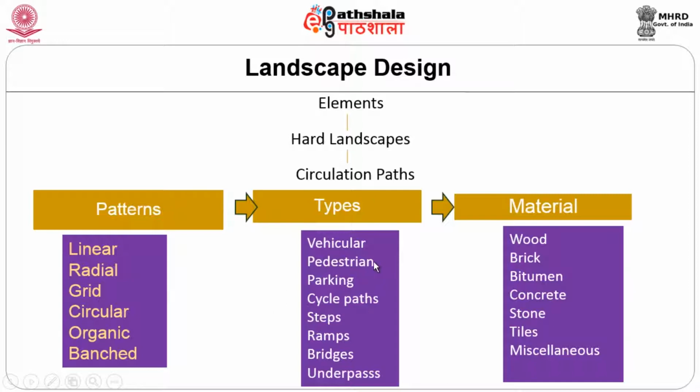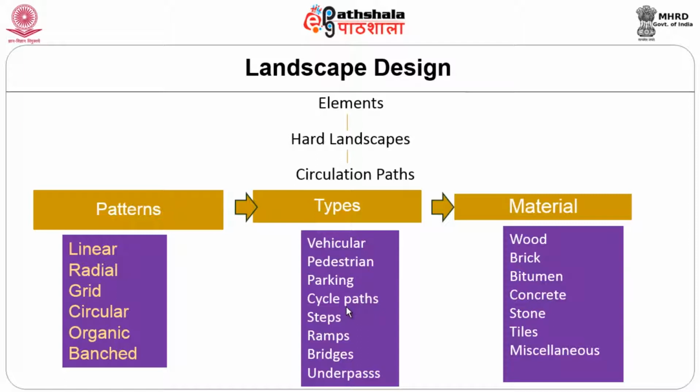One is either the vehicular movement pathway or the pedestrian walkways, or where they park their vehicle in that area, or we can provide a specific circulation path for cycle paths, or when there are steps or a movement for ramps, bridges, underpasses, the bridge, we can create these types. By using what types of materials?